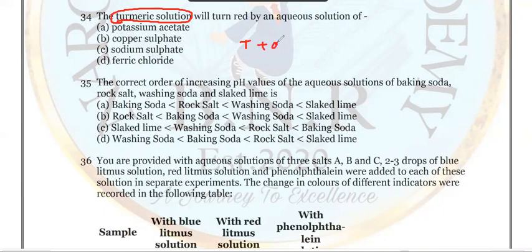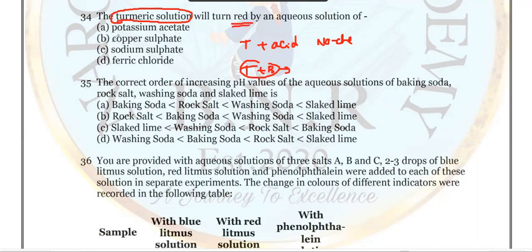Turmeric plus acid, no change in color. So it should react only with a base, definitely. Turmeric has to react with a base, basic in nature, so it slowly turns red.